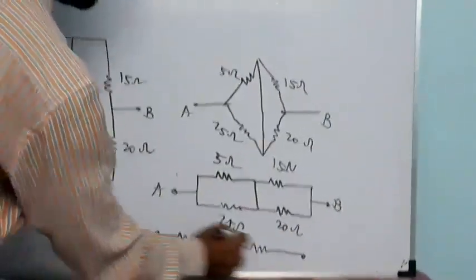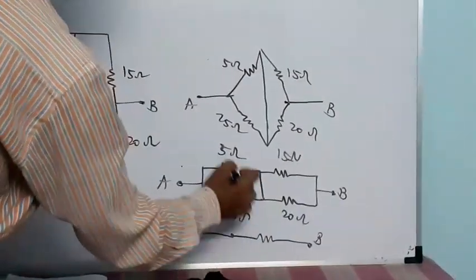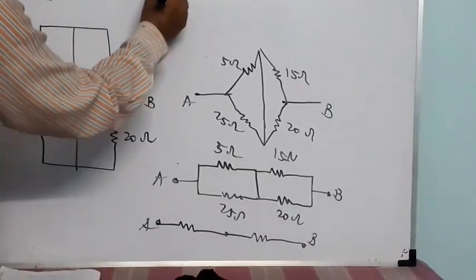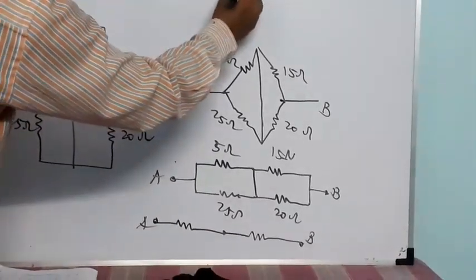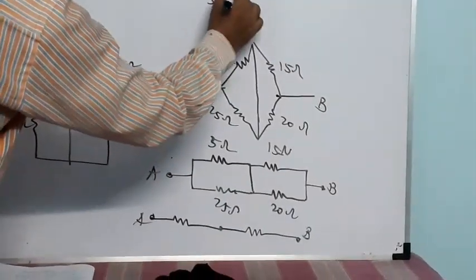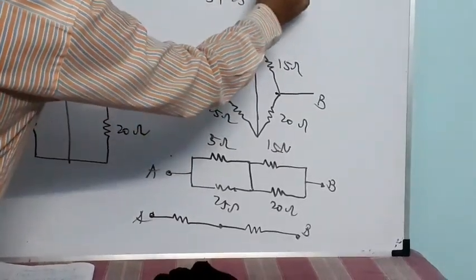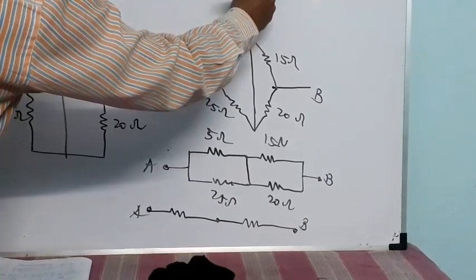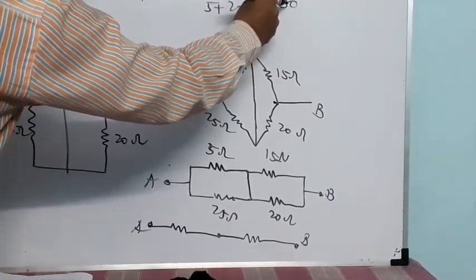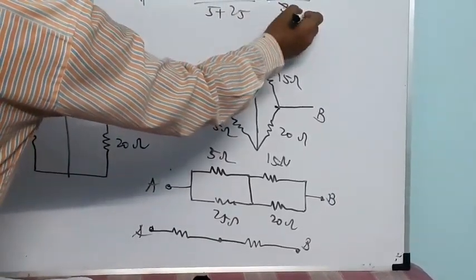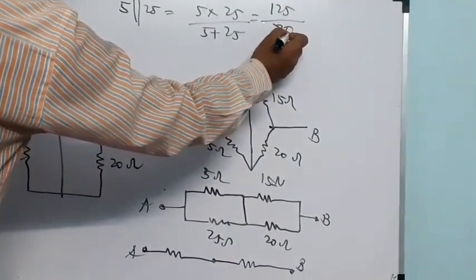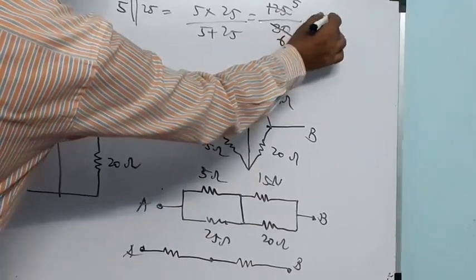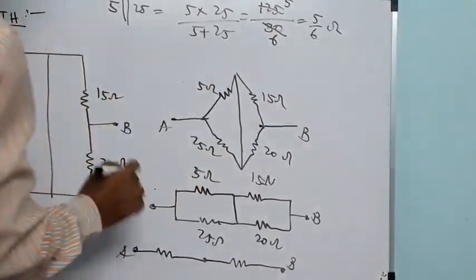So A, B. Parallel resistance means 5 parallel to 25, so 5 into 25 by 5 plus 25. That is 125 by 30, which is 25 by 6, so 4.16. Keep it as it is; later we'll discuss this.